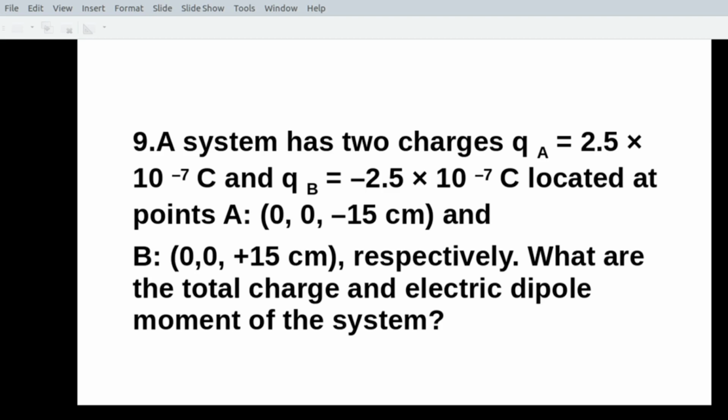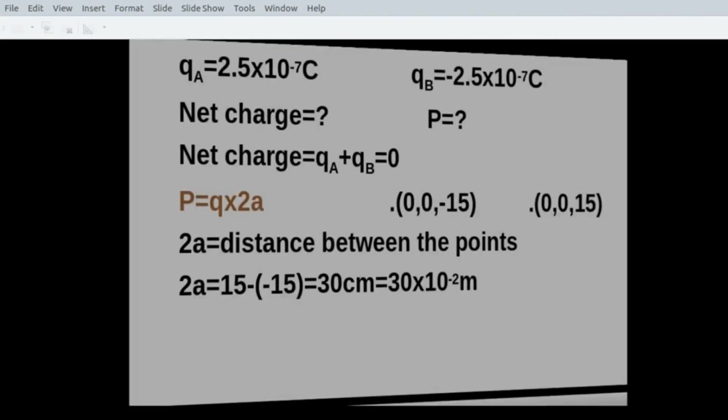That means it must be along the negative z-axis, and point B is plus 15 centimeters, so it must be along the positive z-axis. So one charge is placed at minus 15 centimeters on the negative z-axis and the other charge on the other side, along the positive z-axis at plus 15 centimeter. So now you can find out the distance between the two charges. Okay, now coming to the solution.